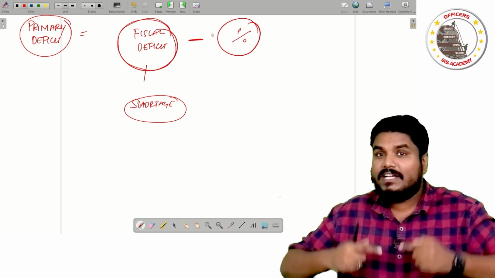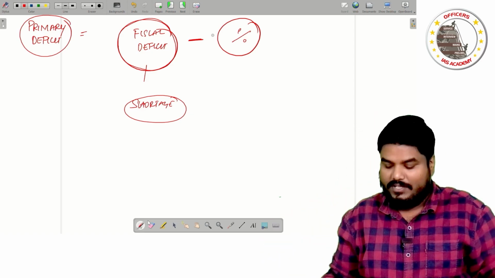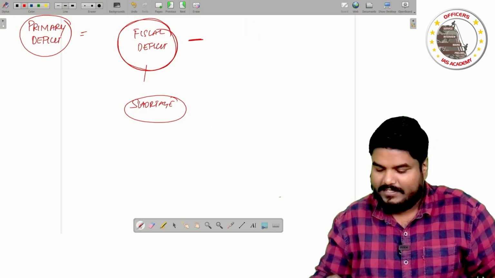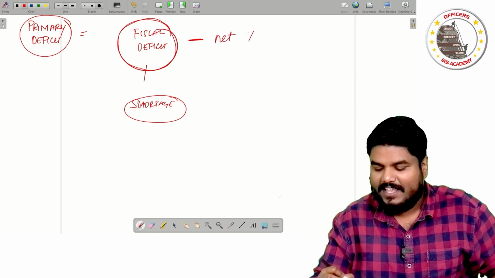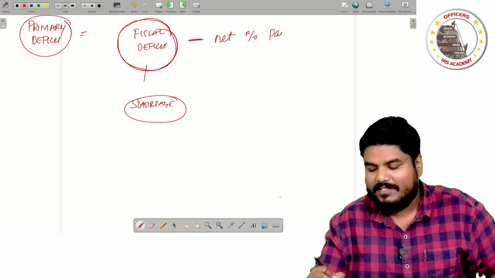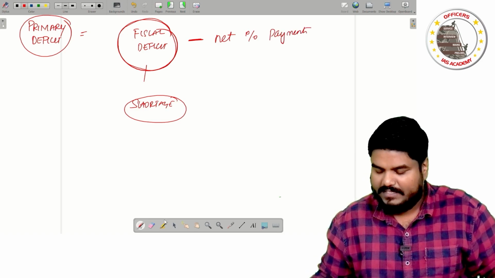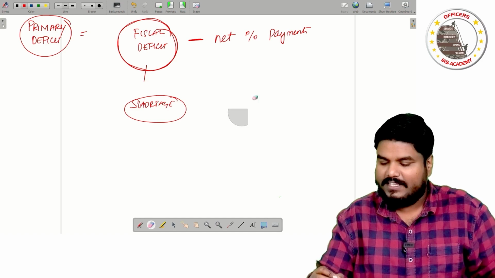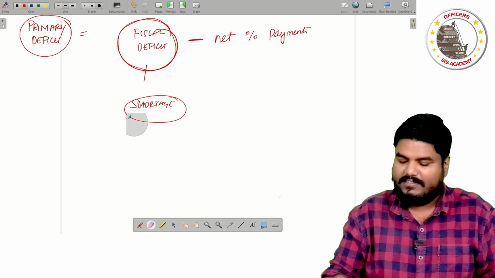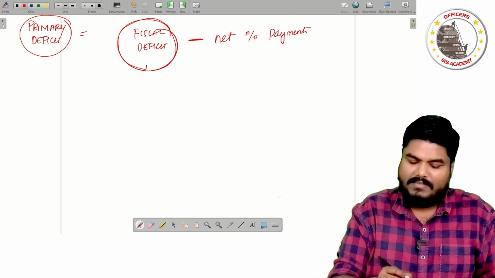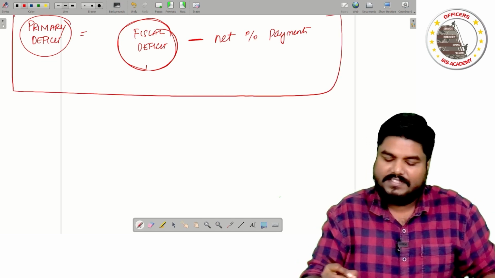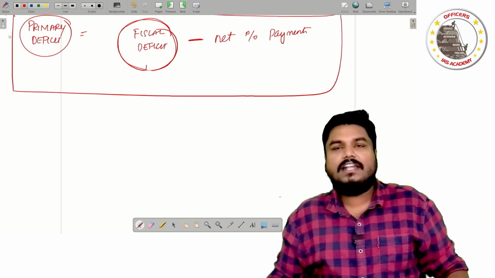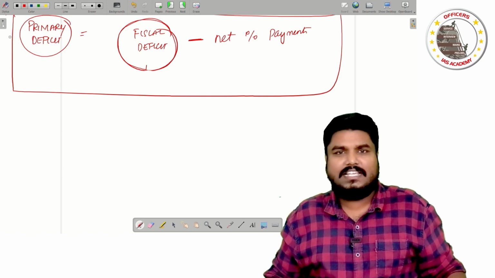Whatever interest the government has to pay, that has to be removed. So minus net interest payments, or we can say net interest liabilities. So primary deficit is nothing but fiscal deficit minus net interest payments or net interest liabilities.